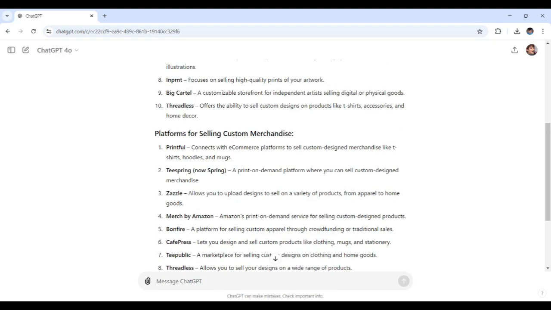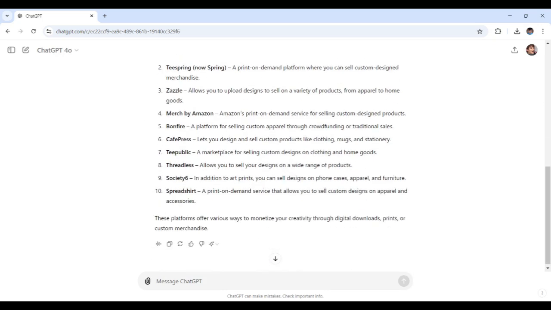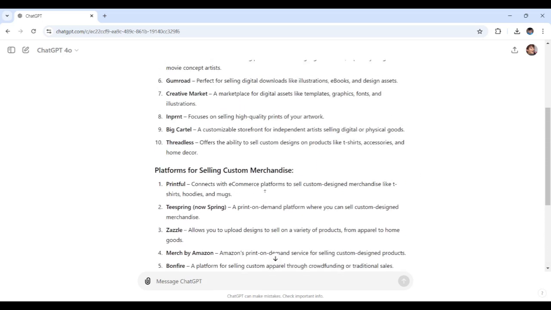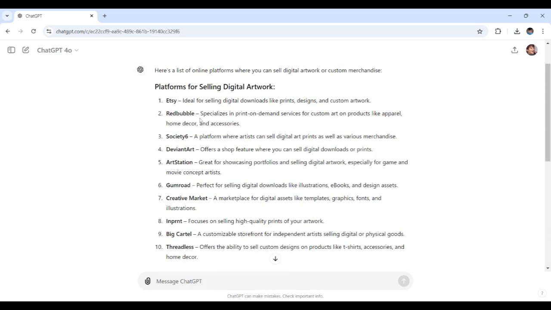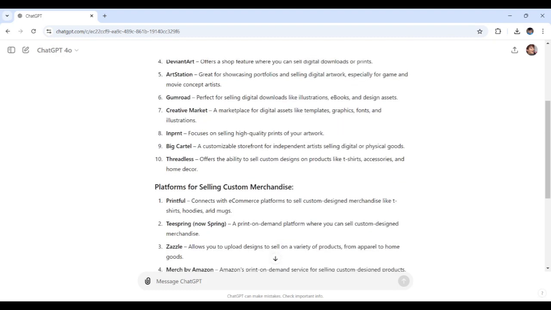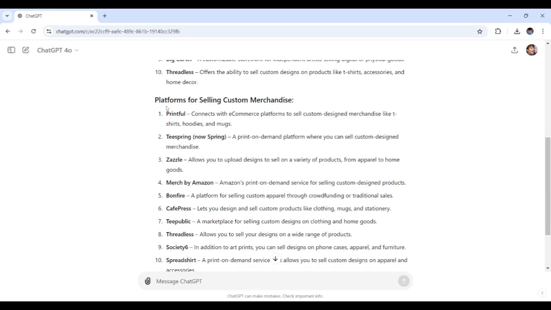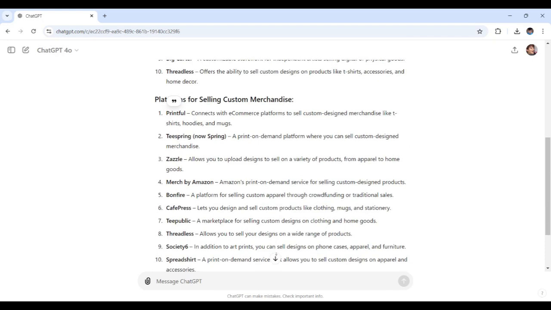Threadless offers the ability to sell t-shirts, accessories, my apologies, and home decor. There's also a wide range of products right here. And as for the different platforms, Etsy right here. They're here for custom merchandise like Printful, and yeah.